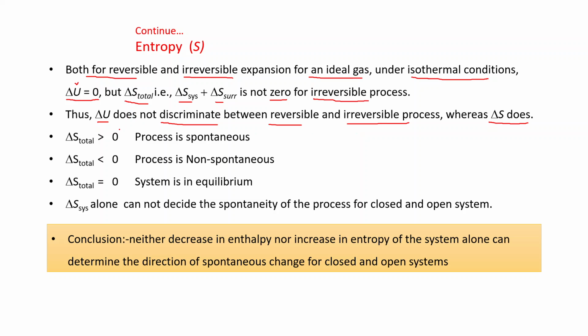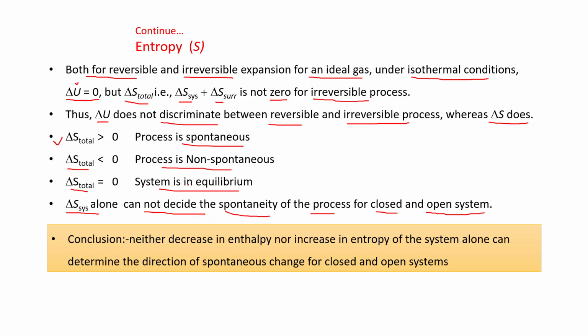Now on the basis of delta S total, or we can say change in entropy, we can predict the spontaneity of the process. If delta S total is greater than 0, that is positive, process is spontaneous. If delta S total is less than 0, that is negative, process is non-spontaneous. If delta S total is 0, we can say system is in equilibrium. But again remember, we are considering delta S total, that is sum of delta S system and delta S surrounding. It means delta S system alone cannot decide the spontaneity of the process for closed and open system. We have to consider the delta S of surroundings.